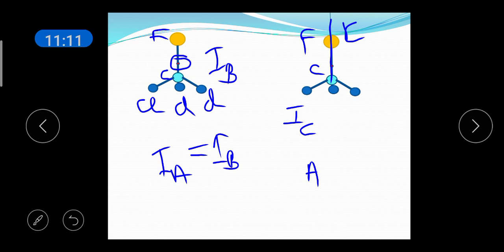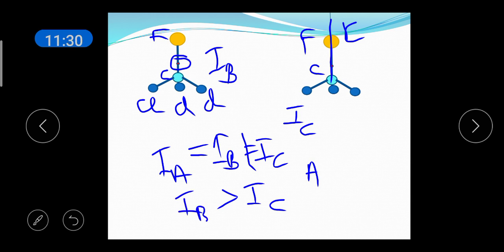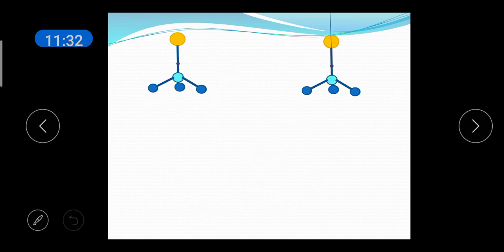So IA is equal to IB, but it is not equal to IC. And if we calculate the distances and do the calculation for the moment of inertia, it can be seen that IC is less than IB or IA. So this is the prolate type symmetric top molecule.